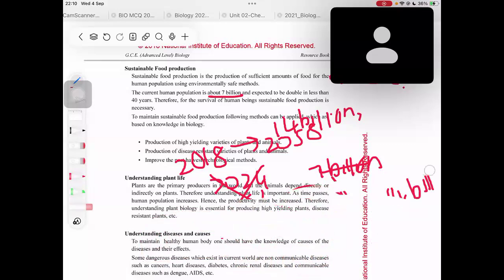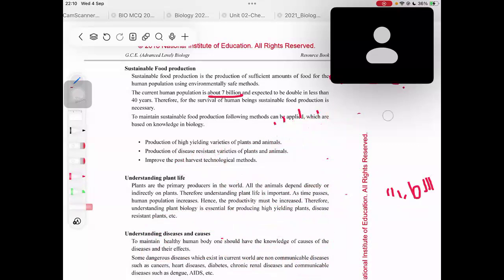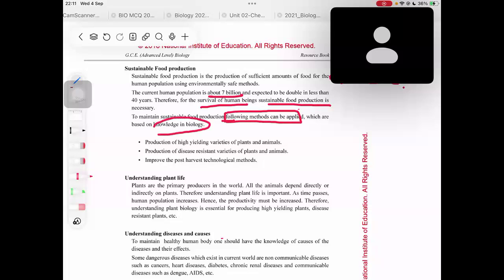We need to implement this. Let's see what they have meant by sustainable food production. What are the procedures we can use to feed all the humans in the population with sufficient amounts of food? Let's see. Therefore, for the survival of human beings, sustainable food production is necessary. Right. So to maintain sustainable food production, these are the methods that they have used, right? These methods have been used with the knowledge in biology. Let's see what these methods are.